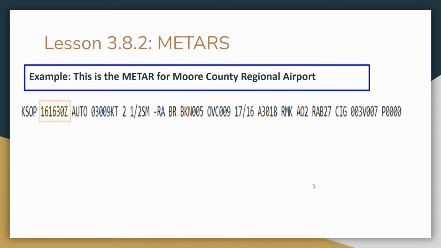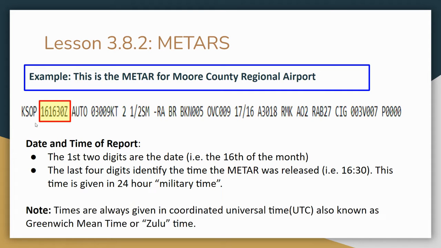All right, so the next block of text is the date and time. It's only showing you the day of the month. It's not showing you which month or which year. So this shows us that it's the 16th day of the month. We don't know which month. And then it's at 1630 hours. That is when this report was generated: the 16th day of the month at 1630 hours. We're using military time here, so that would be like 4:30 p.m.